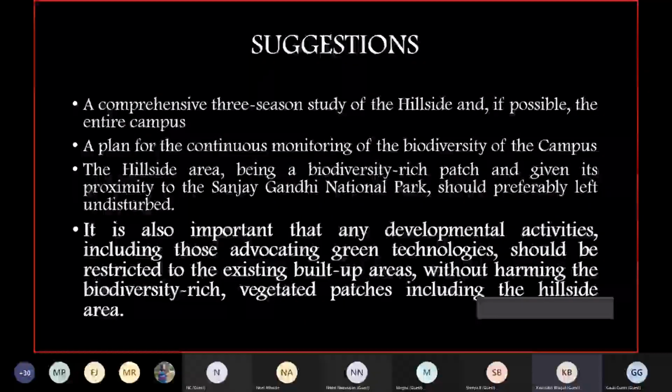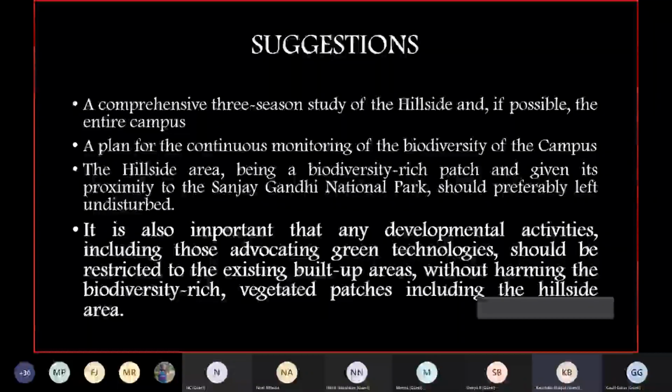Also, the most important point, any developmental activities, even those which are advocating green technologies, should be restricted to existing built up areas, because the hillside is one of the green patches that you have. There are many vegetative patches across the IIT Bombay campus, right from Soneri Bagh, or the Kol Dongri area, and several others.